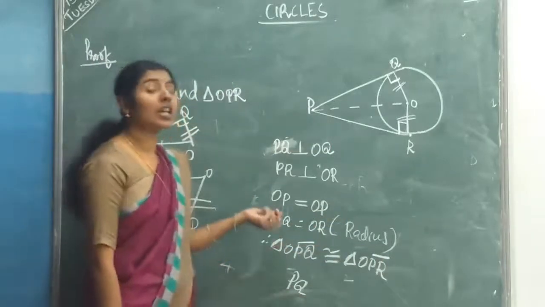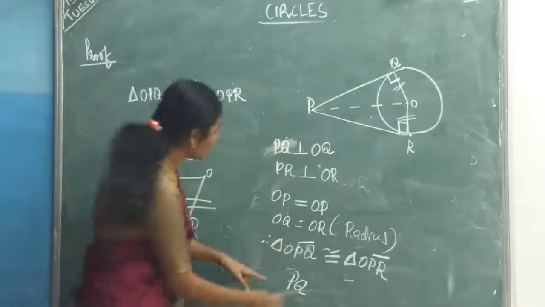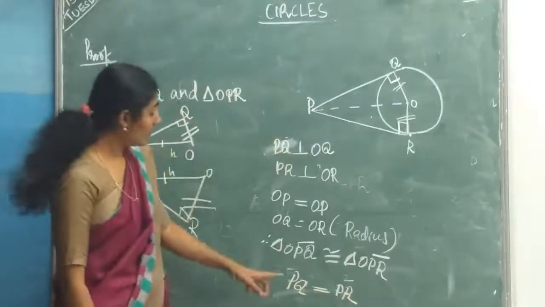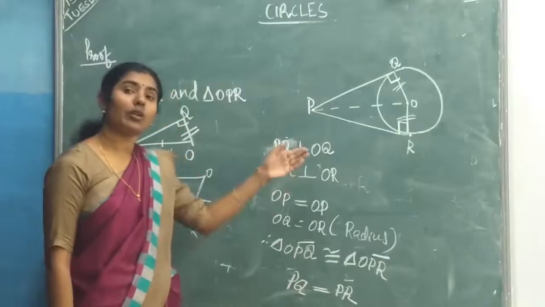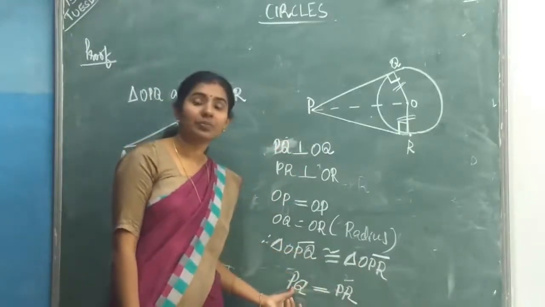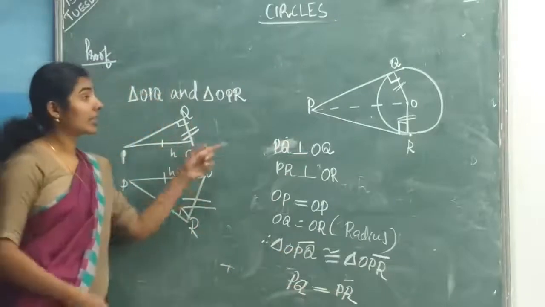So, we can say corresponding parts are equal. So, PQ is corresponding to PR. So, we will get PQ equal to PR. What do you want to prove? We want to prove PQ equal to PR. So, we proved that. Hope you all can understand.